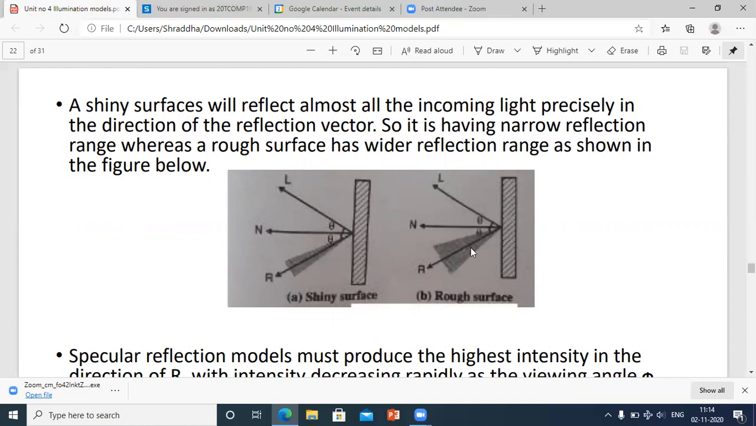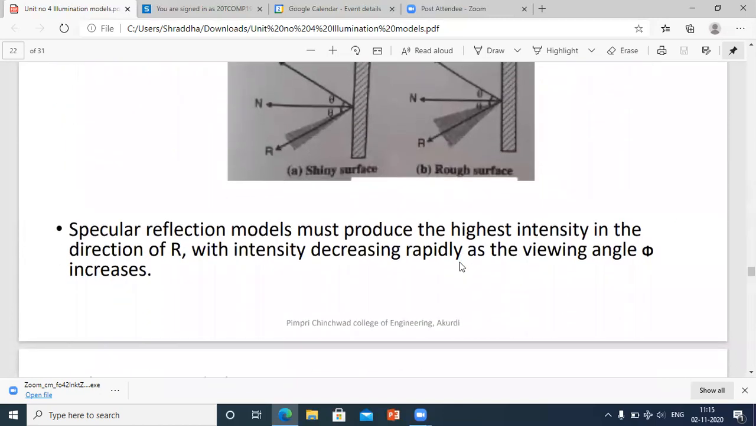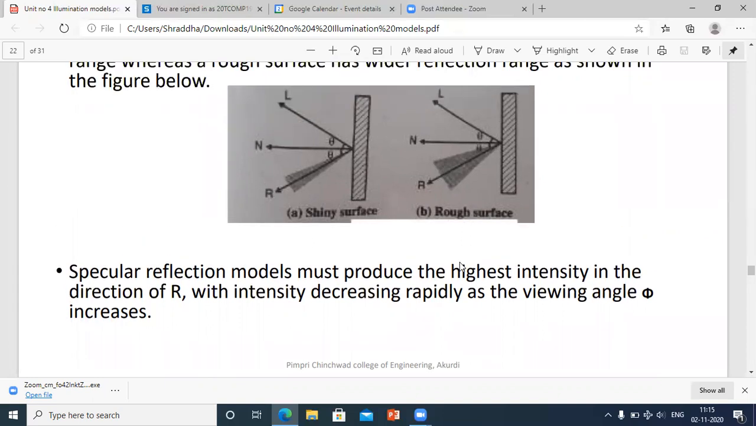See, this is narrow, and in the rough part, the light that is reflected is a bit wider. That is, it is taking much more time. Okay, specular reflection models must produce the highest intensity in the direction of R, with intensity decreasing rapidly as the viewing angle phi increases. This means what?